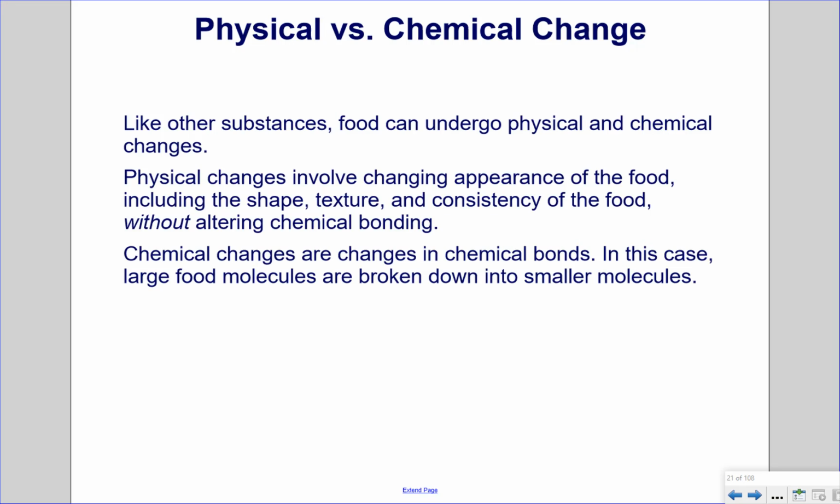Physical versus chemical change. Like other substances, food can undergo physical and chemical changes. Physical changes involve changing the appearance of food, including the shape, texture, and consistency of the food, without altering chemical bonding. Chemical changes are changes in the chemical bonds. In this case, large food molecules are broken down into smaller molecules.